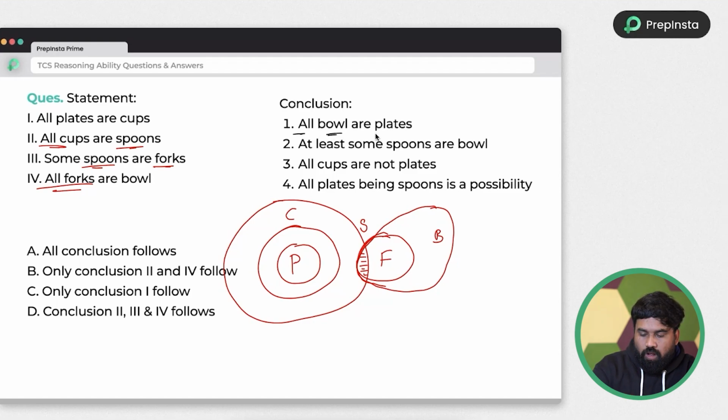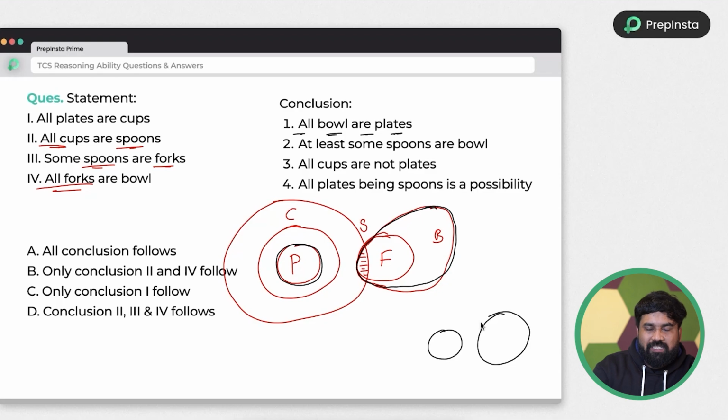All bowls are plates. See, I am writing in black color now. This is the bowl set and this is the plate set. So only observe those two black circles. What you have seen, you may see like this, which is nothing but there is no interaction between them. There is no intersection mark between them. Nothing, right? It's an empty space.